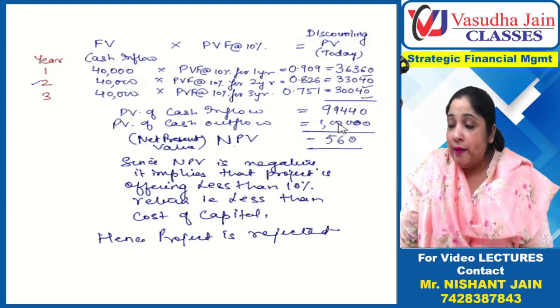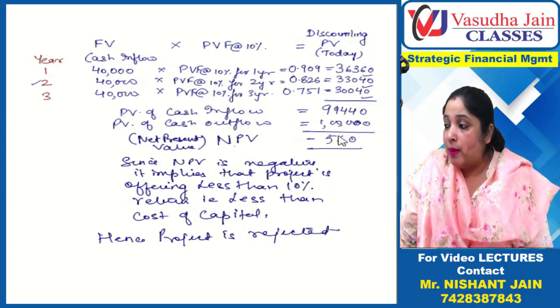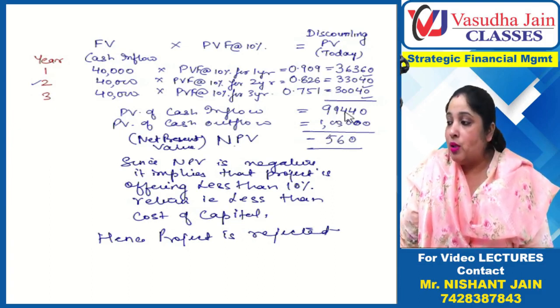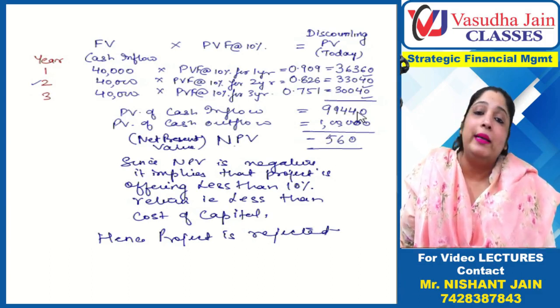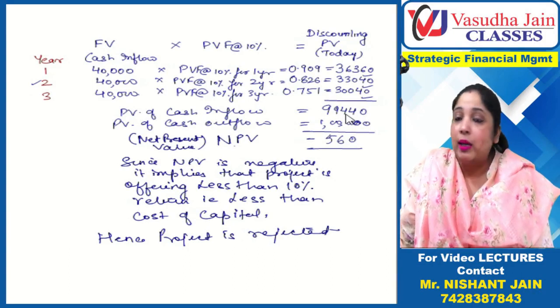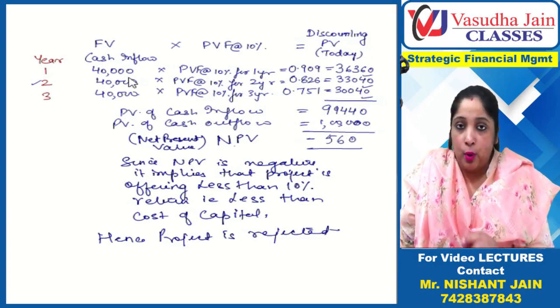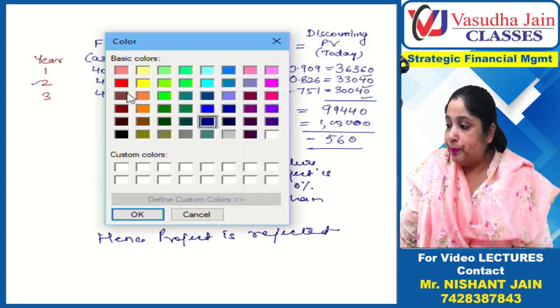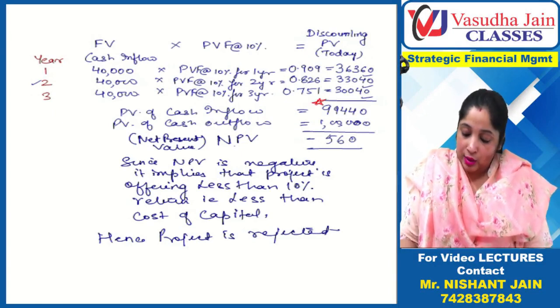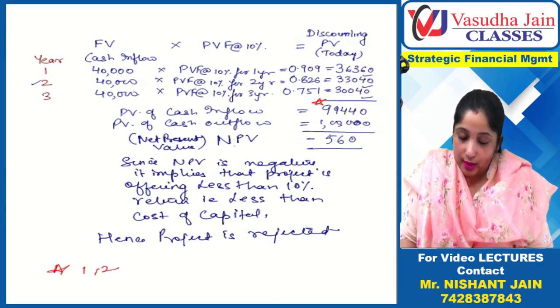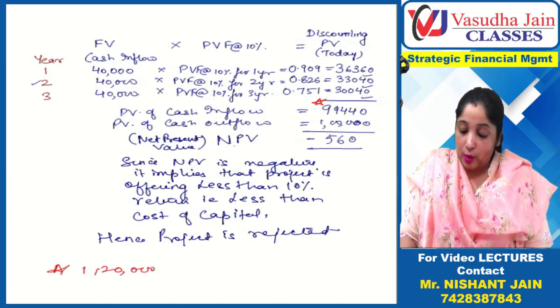Now, if by chance this is positive, what does it mean? Suppose instead of 99,440, 1,20,000 was written here. What does this mean?